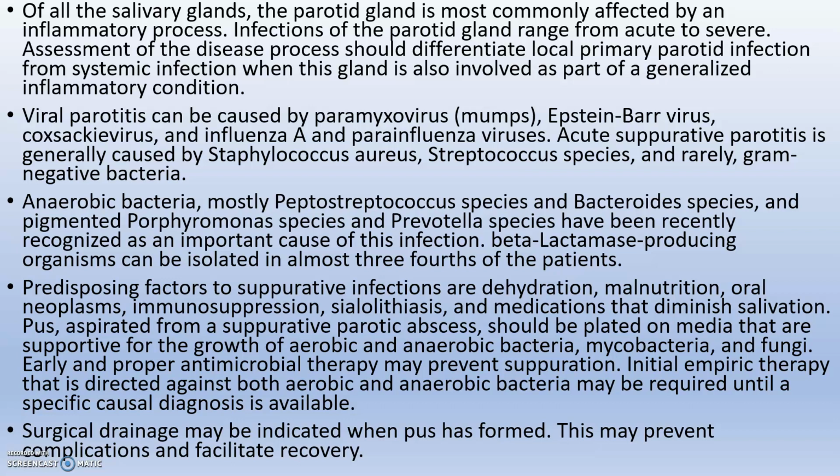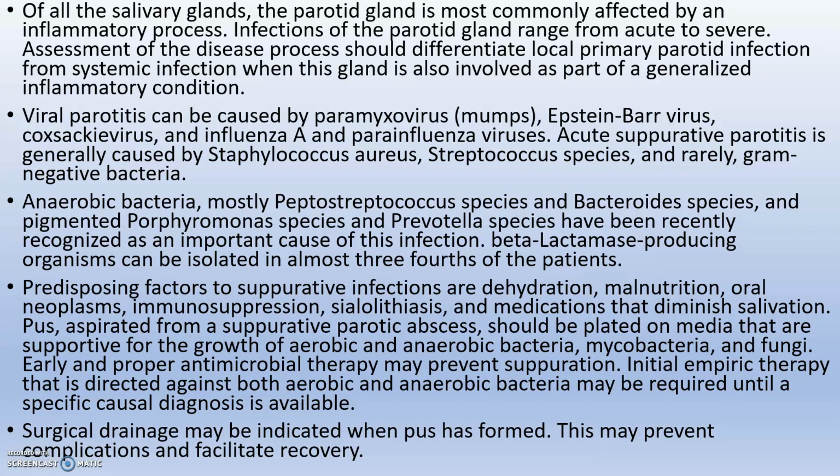Of the salivary glands, the parotid gland is most commonly affected by an inflammatory process. Infections of the parotid gland range from acute to severe. So assessment of the disease process should differentiate local primary parotid infection from systemic infection. Anaerobic bacteria, mostly Peptostreptococcus species or Bacteroides species, and pigmented Porphyromonas and Prevotella species, have recently been recognized as an important cause of this infection. Beta-lactamase producing organisms can be isolated in almost three quarters of the patients.